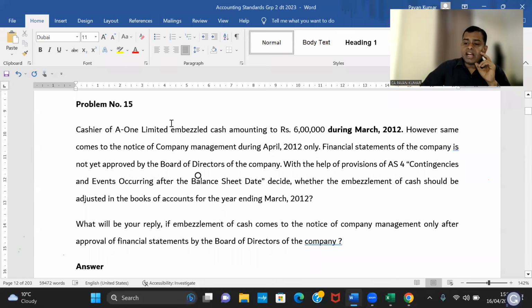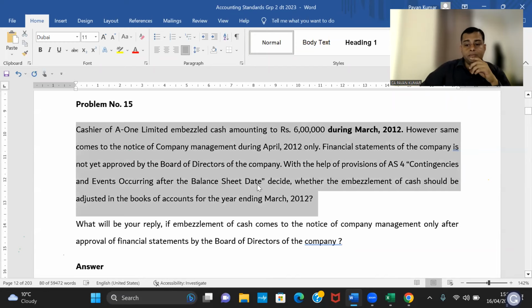Actually, this problem has some connection with accounting standard 5 also. In the old CA final material, they mentioned that this is an extraordinary event, but actually it is not. So let me give you the correct answer relevant for today. This is part 1.